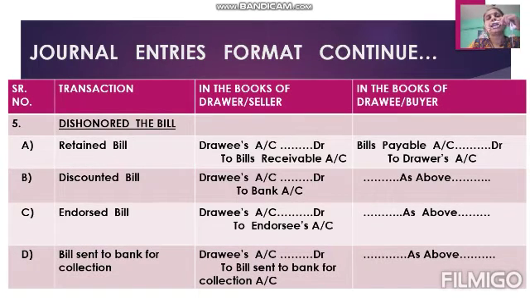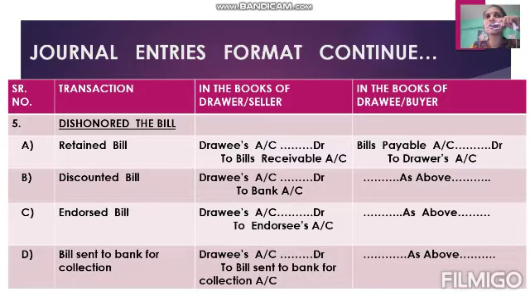In the last video I told you that on the due date two things can happen. Either drawee honors the bill or drawee dishonors the bill. If drawee honors the bill, then what will be the entries? Those we discussed in the last video. Now we think about dishonor of the bill.